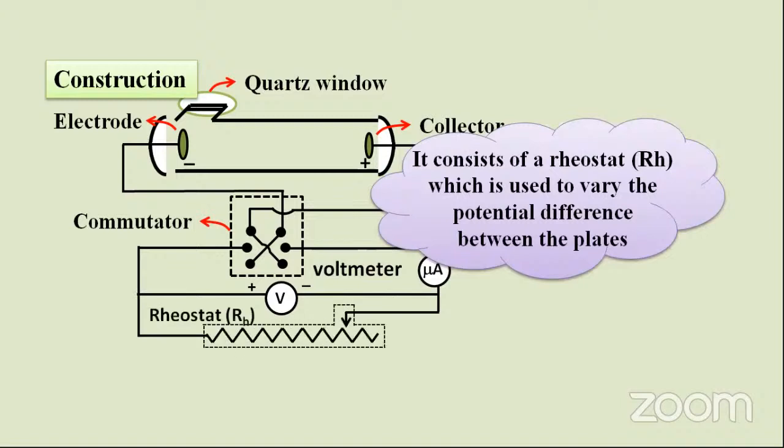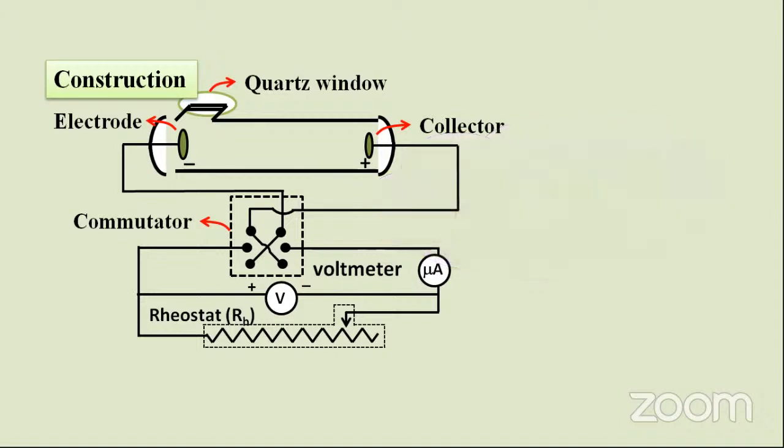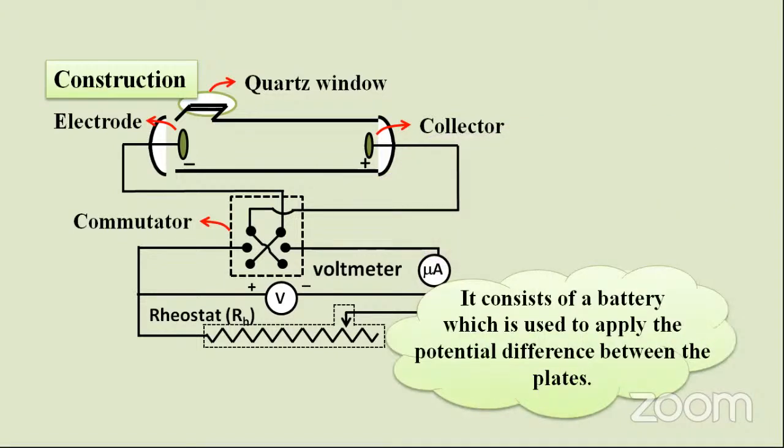It consists of a rheostat, which is used to vary the potential difference of the plates. Using this rheostat, we can measure the potential difference between those two plates, which are the sensitive plates in the glass tube. It also consists of a battery, which is used to apply potential difference to the plates. So we are supplying the battery. This is the entire connection.